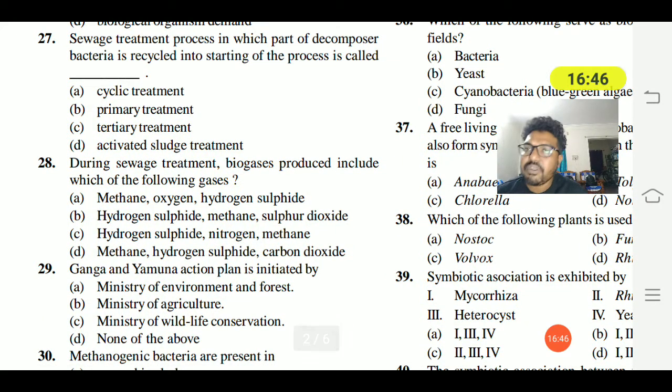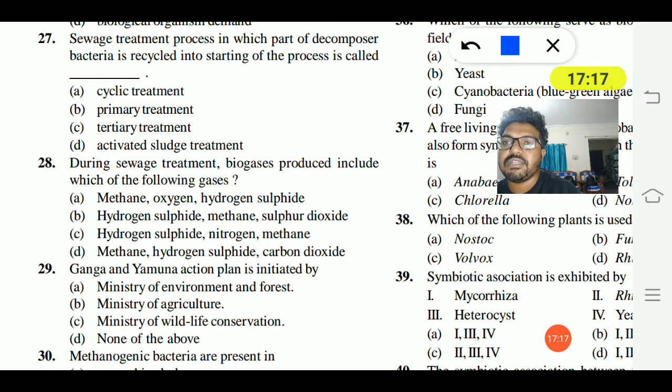27th question. In the sewage treatment process, the part in which decomposed bacteria are recycled into the starting of the process is called? Cyclic treatment, primary treatment, tertiary treatment, or activated sludge treatment. The part where bacteria are recycled into the starting process is called activated sludge treatment. So option D is the right answer.